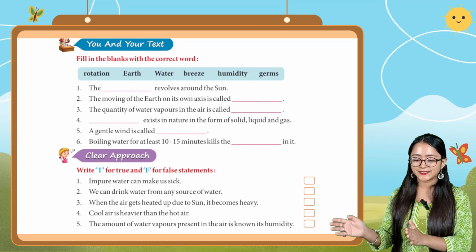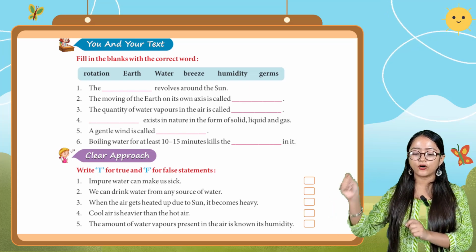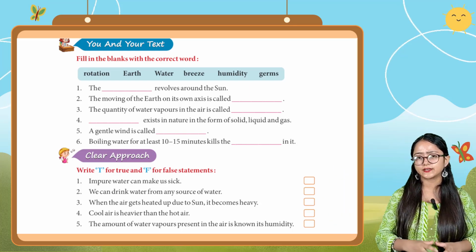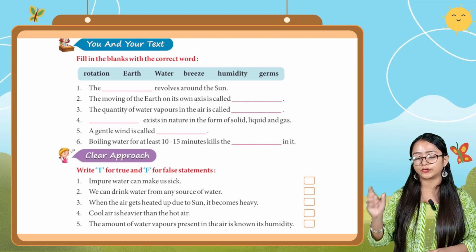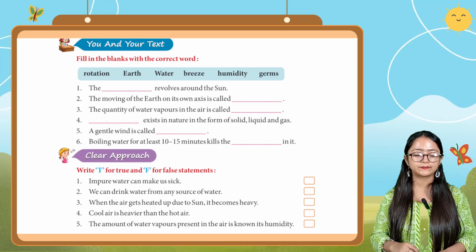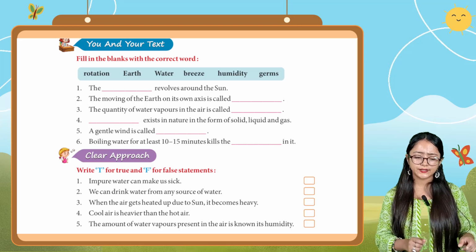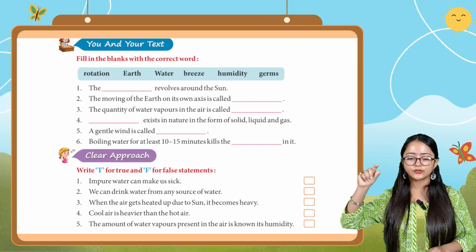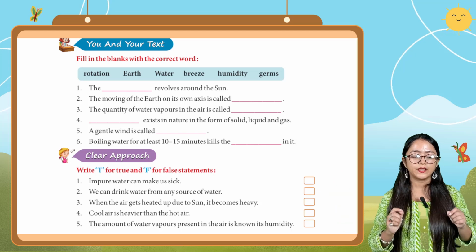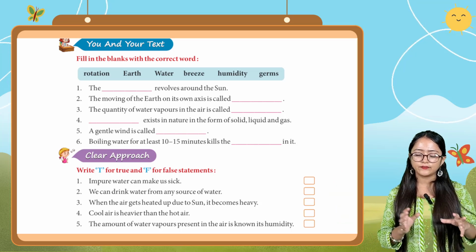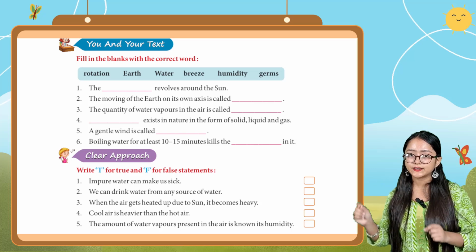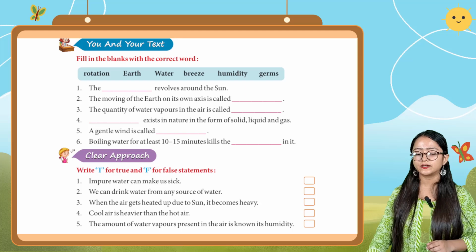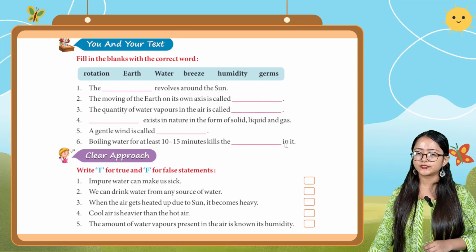Dash exists in nature in the form of solid, liquid and gas. So which exists in nature in the form of solid, liquid and gas? It is water. So you have to write water in this blank. Fifth one, a gentle wind is called dash. A gentle wind is known as breeze. So you have to write breeze in this blank. Then the sixth one, boiling water for at least 10 to 15 minutes kills the dash in it, kills the germs in it. So you have to write germs in this blank.